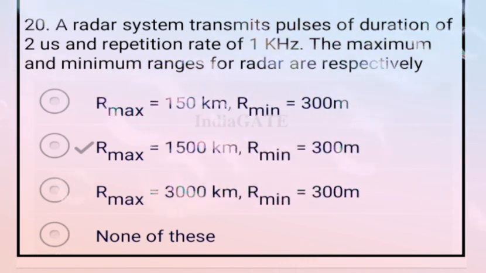The maximum and minimum range of the radar are respectively? So the correct answer for this question is option B: Rmax equal to 500 km and Rmin equal to 300 meter.